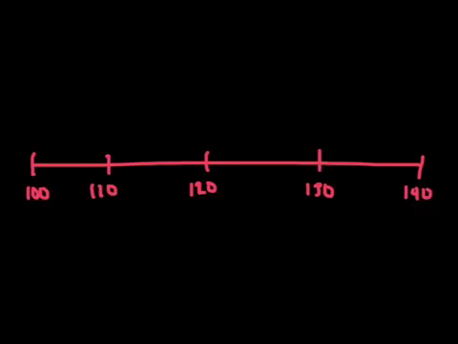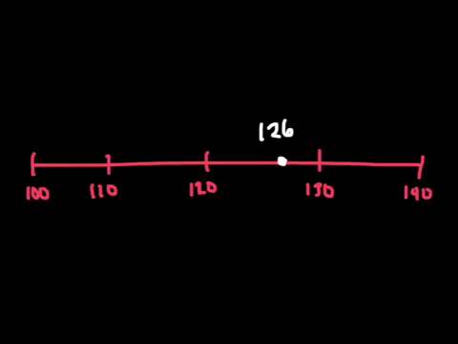So if I have this number line here that you see, and I wanted to plot a point, for example, I'm going to plot this point right here. And that's my 126 on my number line. I need to know which number is that really close to. Well, you'll notice that my number line goes up by tens.